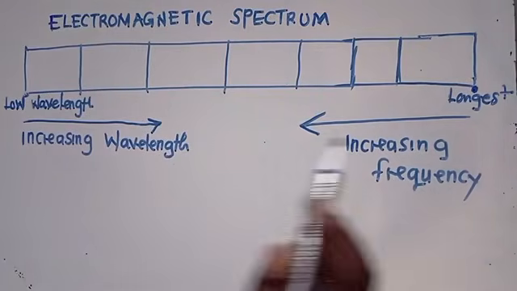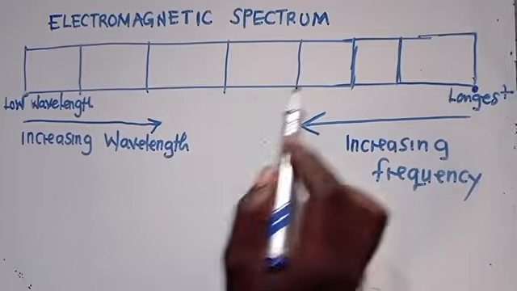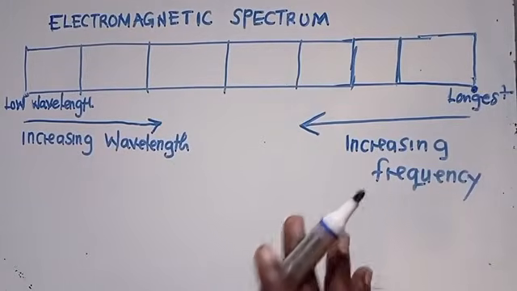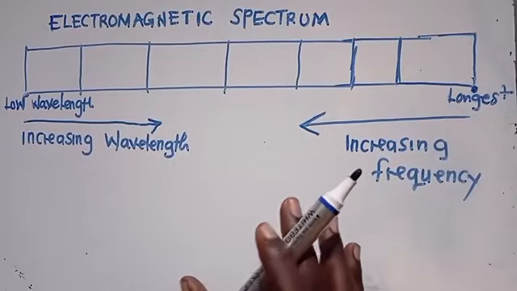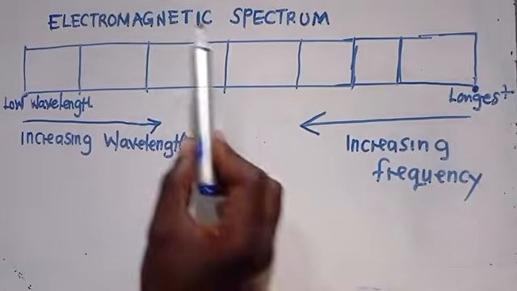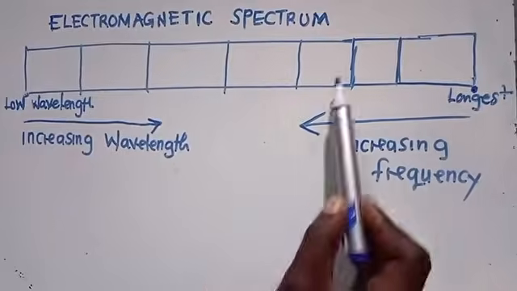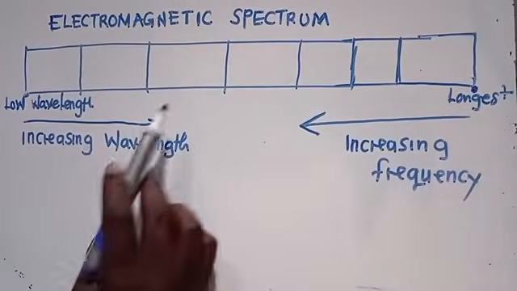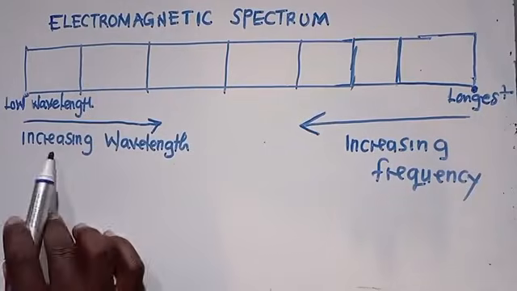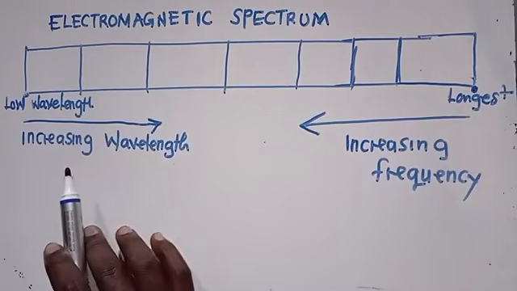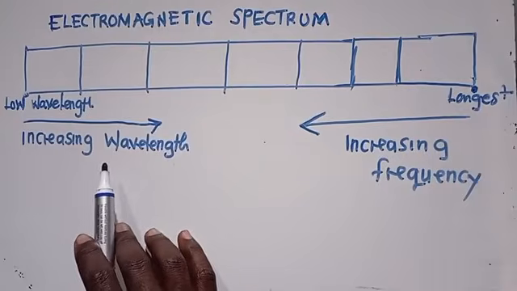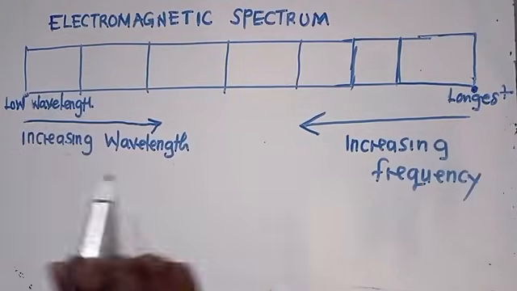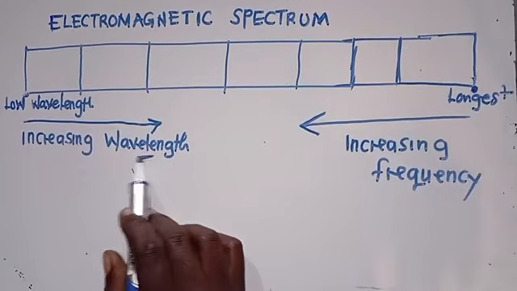So which one has got on this spectrum? We've got 7 components that you need to understand. We've got 7 components that are found on the electromagnetic spectrum. So when we are increasing wavelength, which one on the electromagnetic spectrum has got the lowest wavelength? So I want us to be revising through these things together. Which one has got the lowest wavelength?